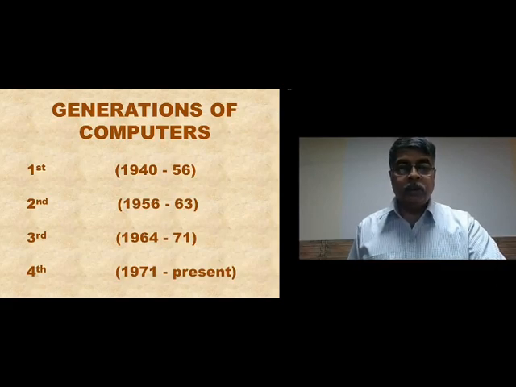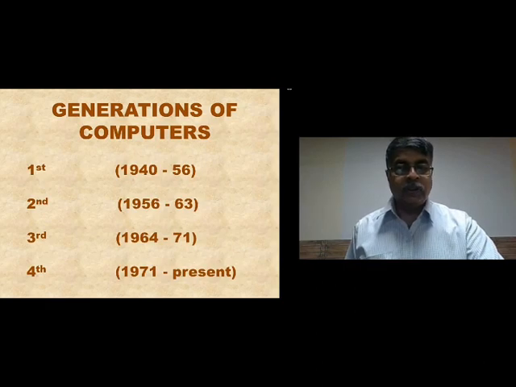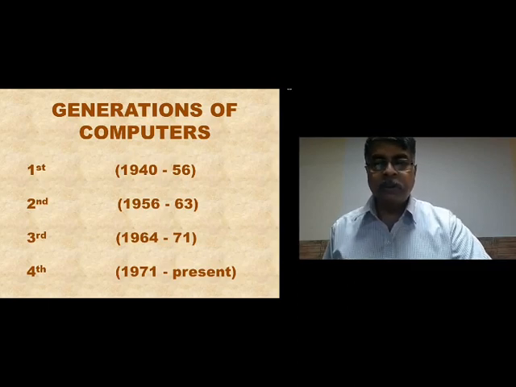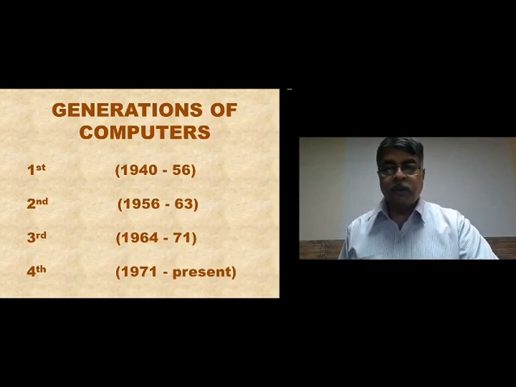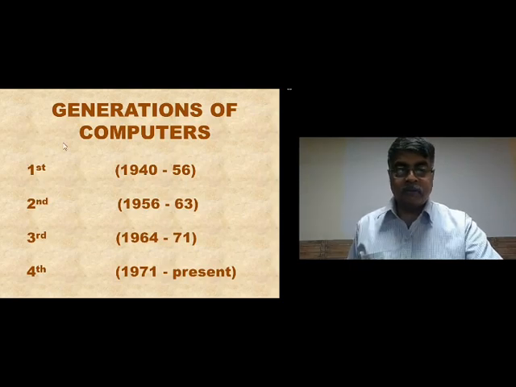So these are the generations of computers. The first generation was from 1940 to 56. The second generation was from 1956 to 63. The third generation from 1964 to 71. And the fourth generation was from 1971 to present.